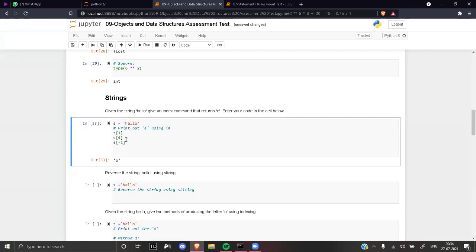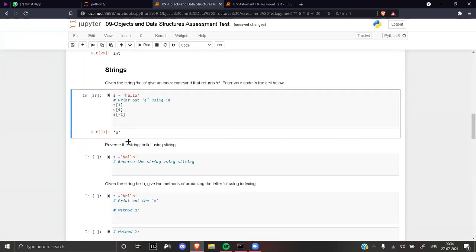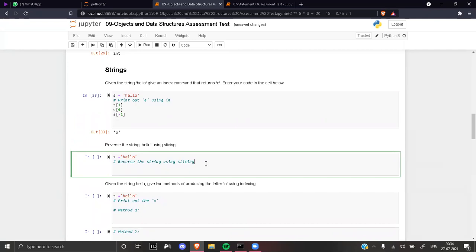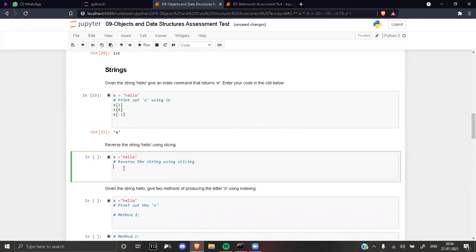Now next question. Reverse the string using slicing. How can you reverse it using slicing? I want the output to be OLLEH. How can you do that? First of all, let's do it using a for loop. You write a for loop, make a new string which will store everything in the opposite direction. How can you do that? That can work as homework.